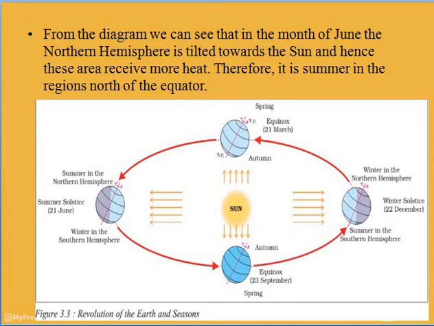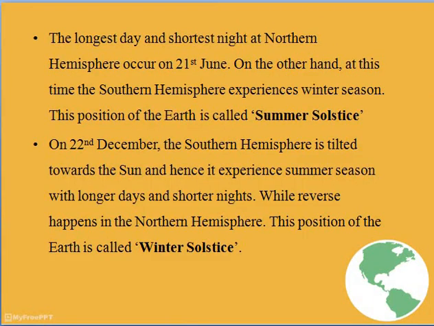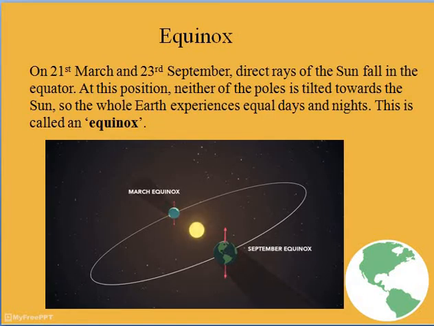That means longest day, shortest night. On the other hand, in that month the northern hemisphere experiences winter season. So this position of the earth is called winter solstice.